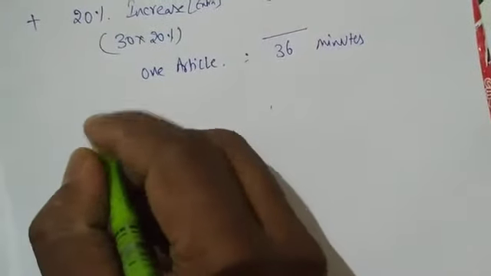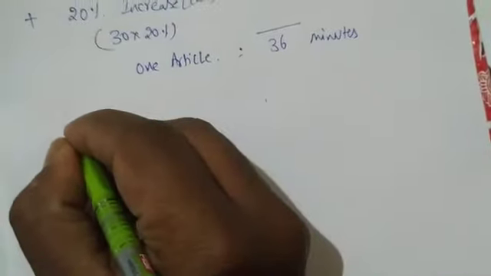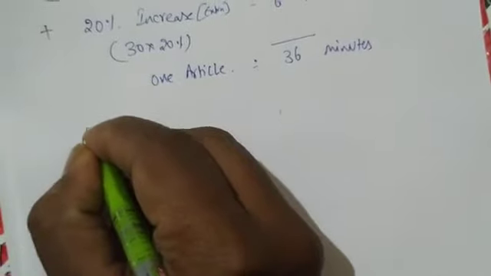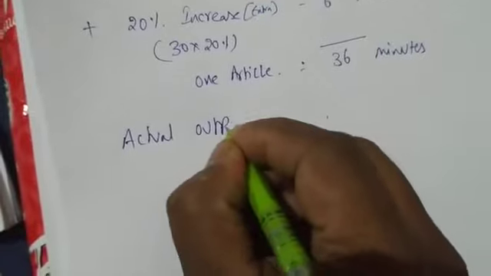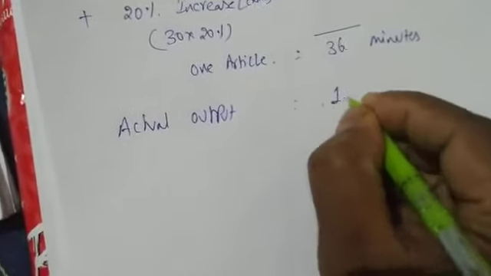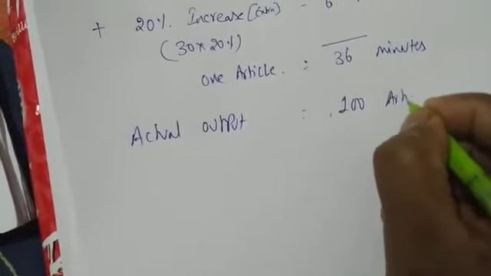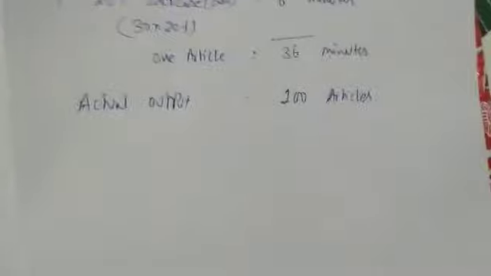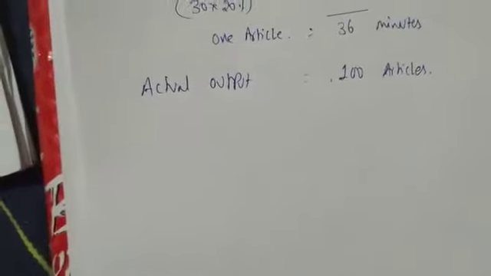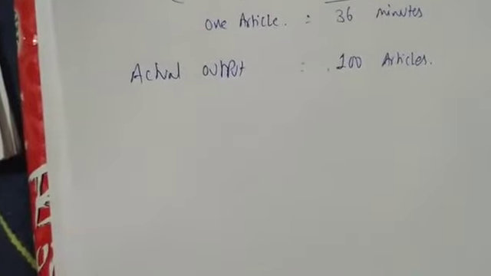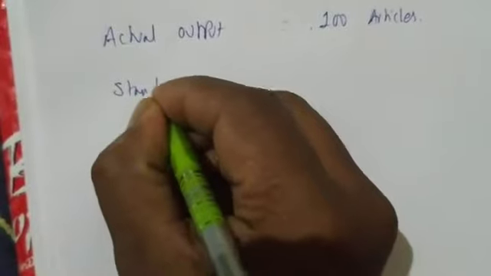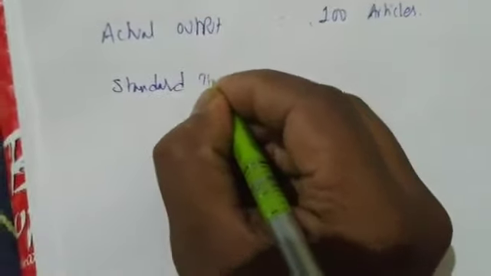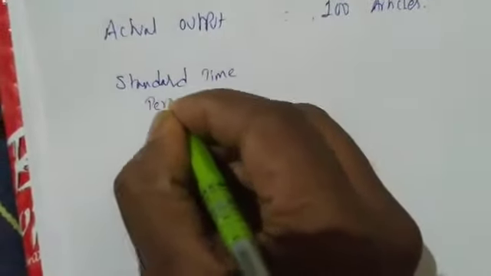So I'm writing actual output equal to 100 articles. 100 articles are made. Okay, total time we are finding out. The total time means standard time per week we are finding out.